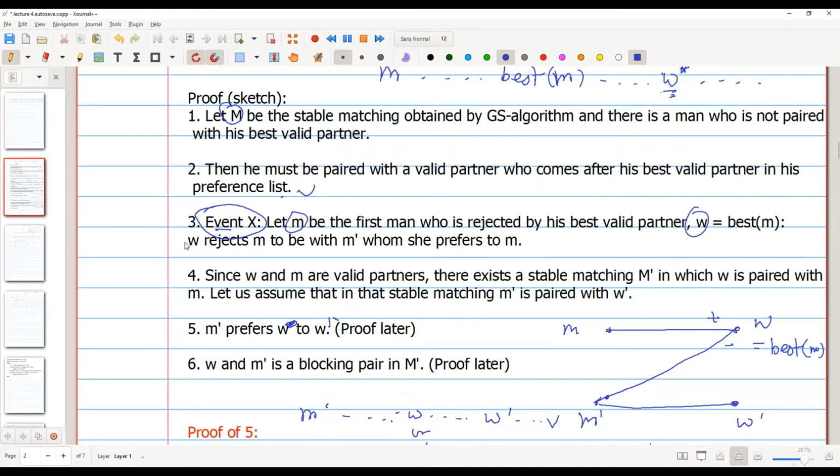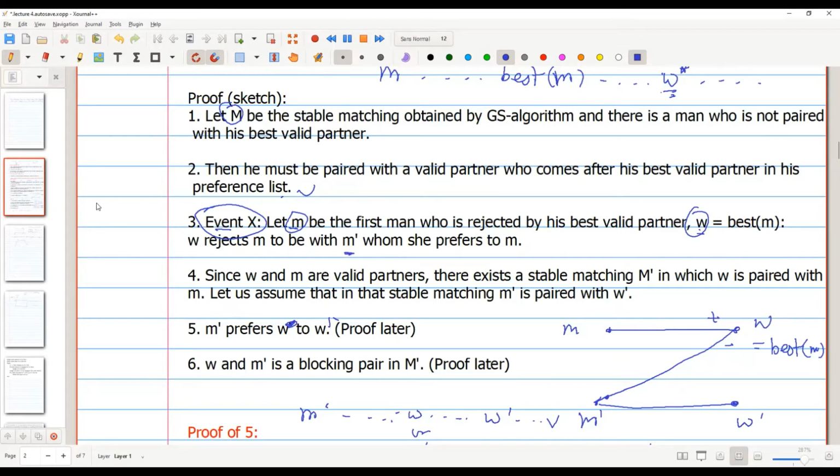Suppose there is an event X. What is the event X? It is the iteration where for the first time a man was rejected by his best valid partner. Let's call that man M. M is the first man who got rejected by his best valid partner. Let's call that woman W, who is best for M. Since W rejected M, W will be with someone who is better than M, and we call that man M prime.